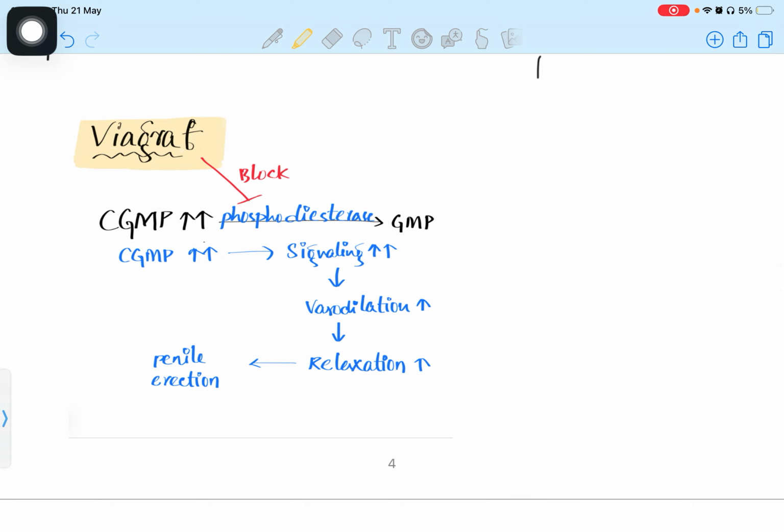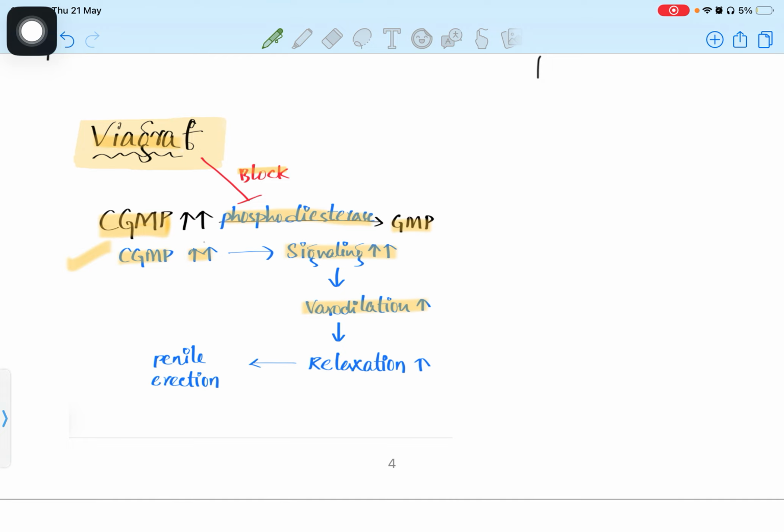Later we will see about the background. In normal human beings, cGMP will be converted to GMP with the help of phosphodiesterase. But what will Viagra do? Viagra will block this whole process, so the cGMP concentration will remain high. The concentration will be high in the male body. So the signaling will happen a lot.